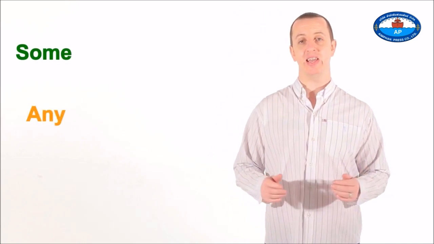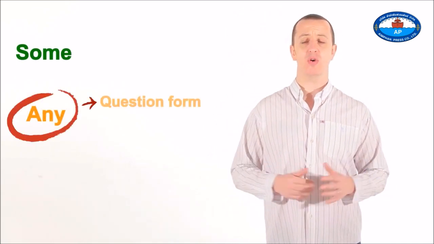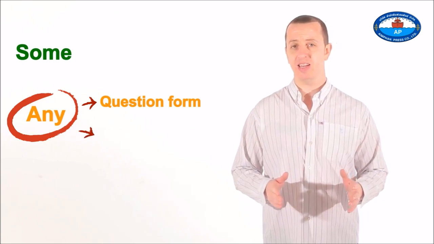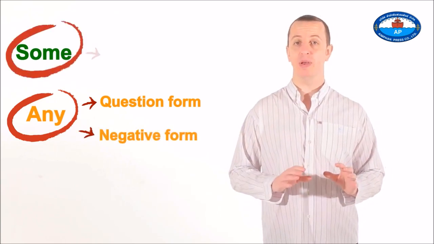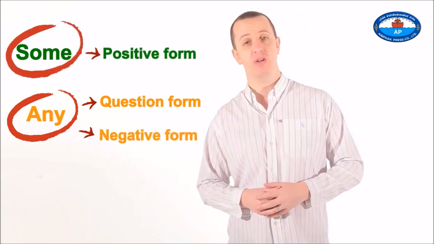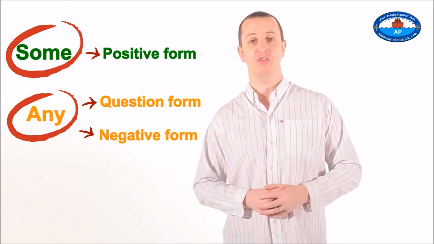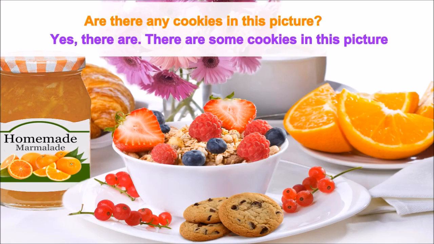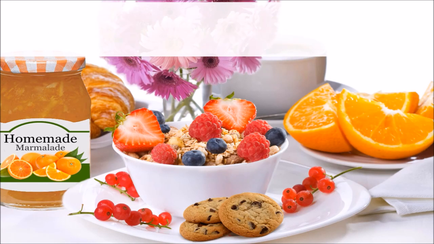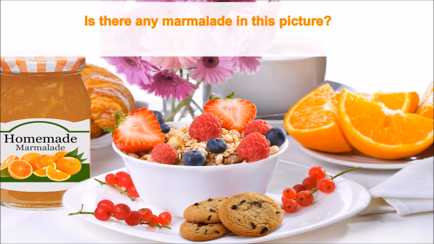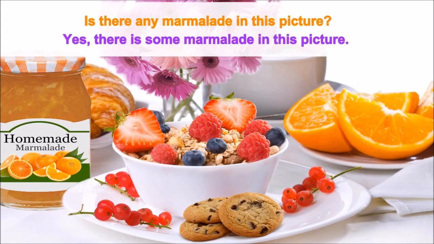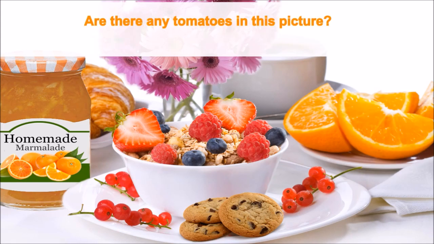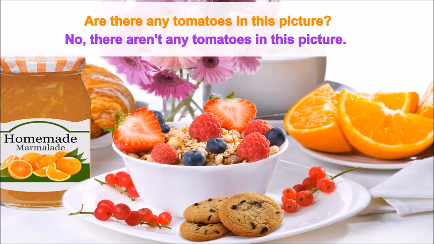Next thing we're going to talk about is some and any. We use any in the question form and in the negative form, but we use some in the positive form. For example, when you look at this picture, are there any cookies in this picture? Yes, there are. There are some cookies in this picture. Is there any marmalade in this picture? Yes, there is some marmalade in this picture. Are there any tomatoes in this picture? No, there aren't any tomatoes in this picture.